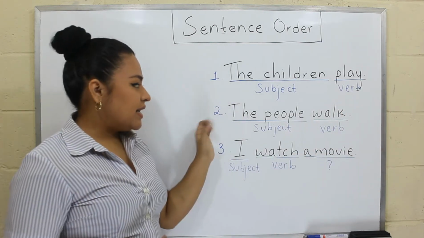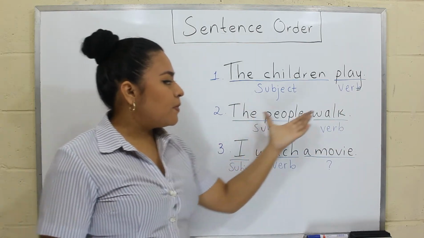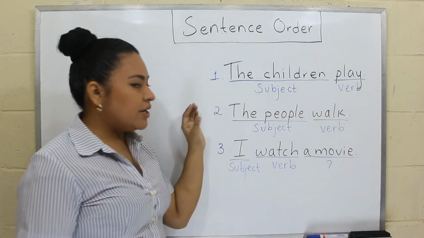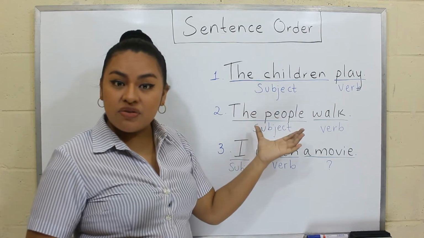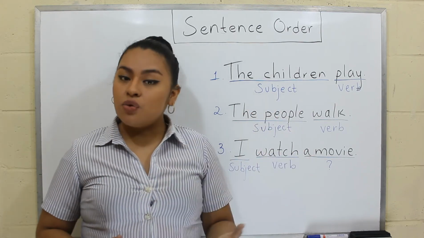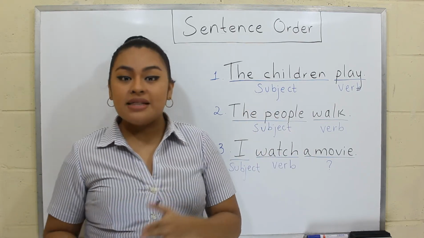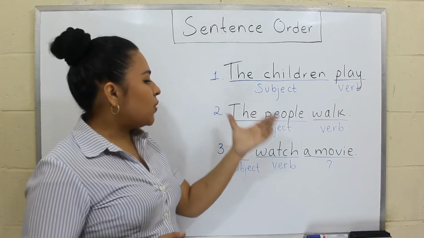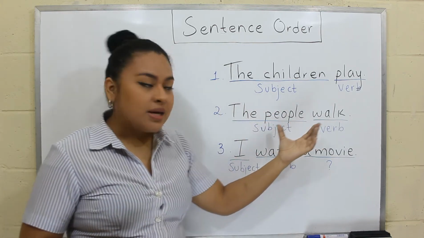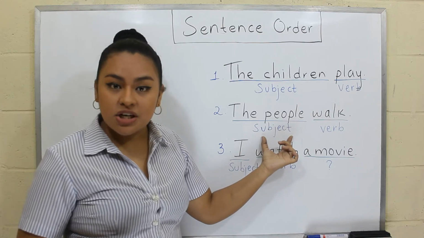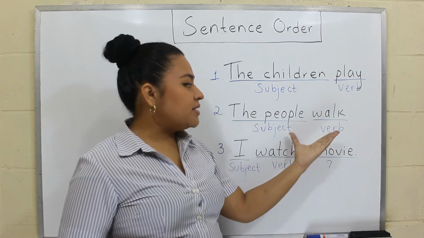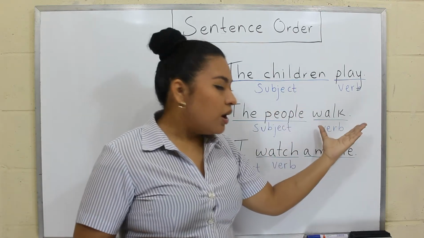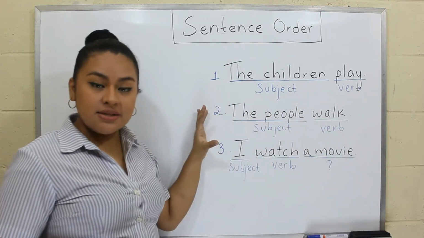And then in the next example, the people walk. In here, we also have a phrase, the people. And this phrase is taking the place of the doer or the person being discussed or described. So the phrase, the people, is taking the place of the subject. And then we have the action, that is walk. So walk is the main verb of the sentence.